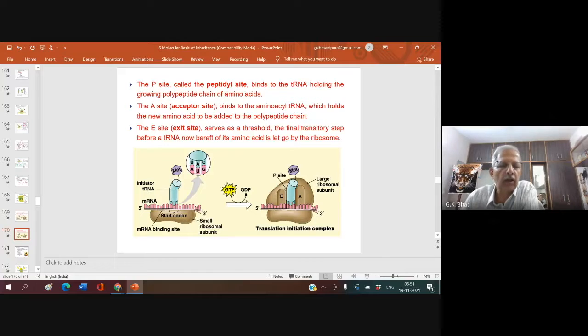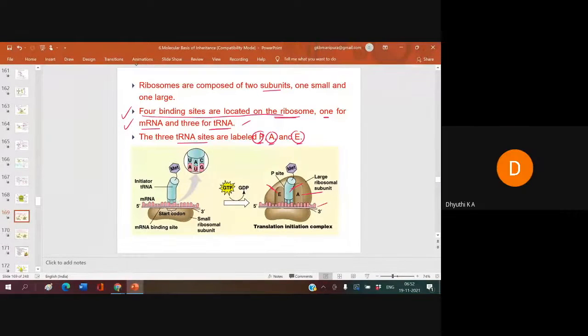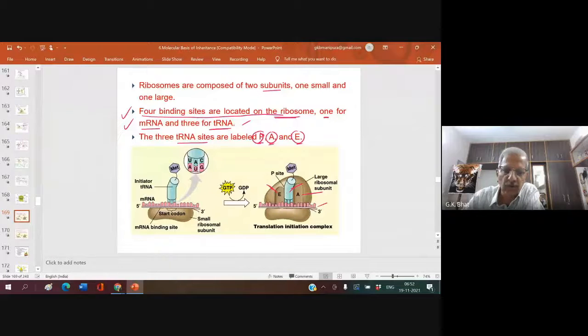Okay. Right. Now you see, what are these three sites? One is a P site, one is an A site, and one is an E site. We must know the E site, P site, A site. Are you taking a screenshot of this? Vismita, Siddesh, Vishwas? Yes, sir.